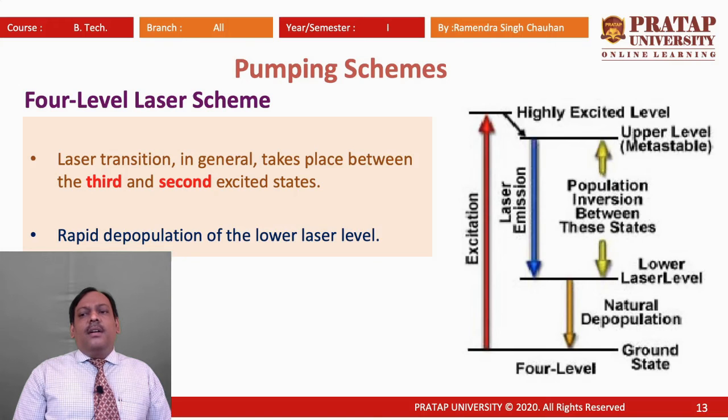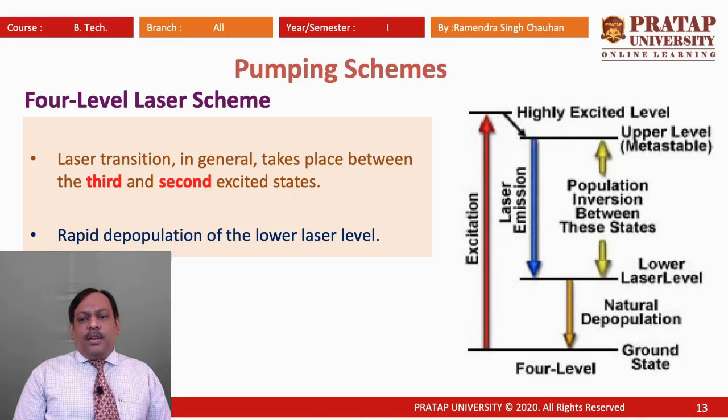They accumulate in the metastable state, and the energy level below the metastable state, that is the third and second energy states, take part in population inversion.